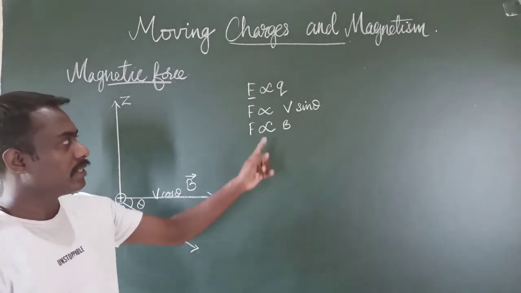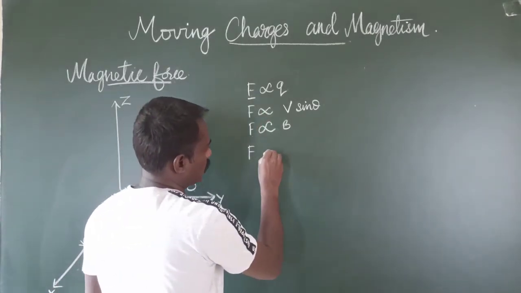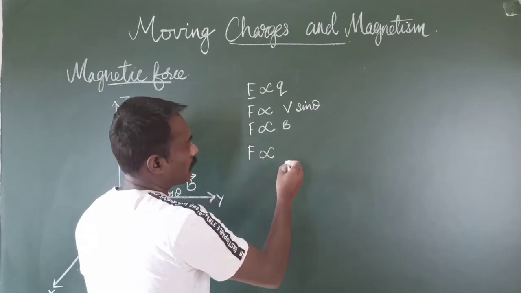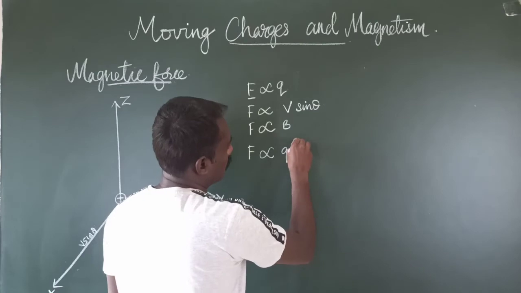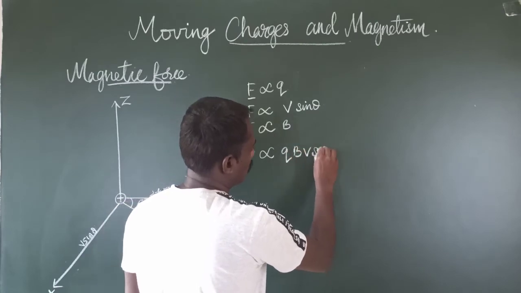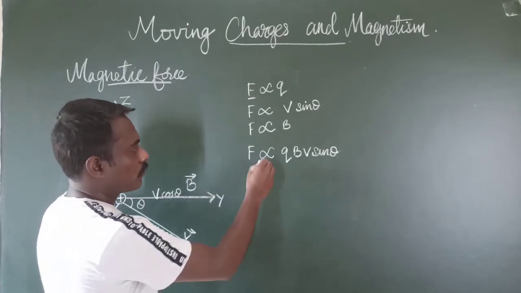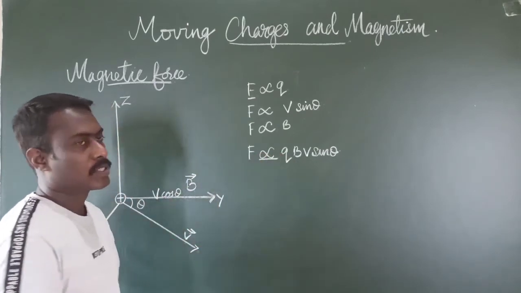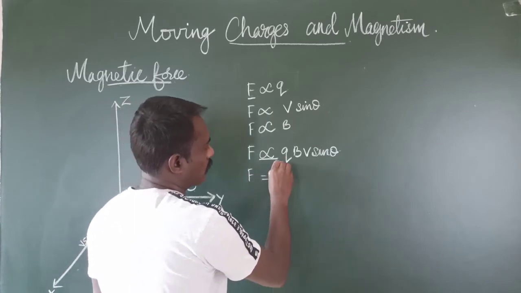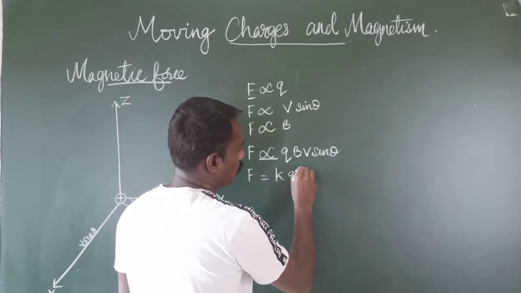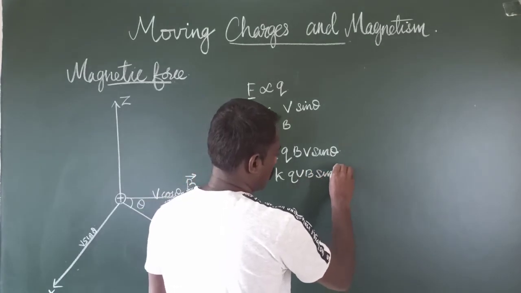Now we can combine these three equations together. That is, F is proportional to Q into B into V sin theta. In order to remove this proportionality sign, we multiply a constant with it. That is, F is equal to K into Q into V into B sin theta.